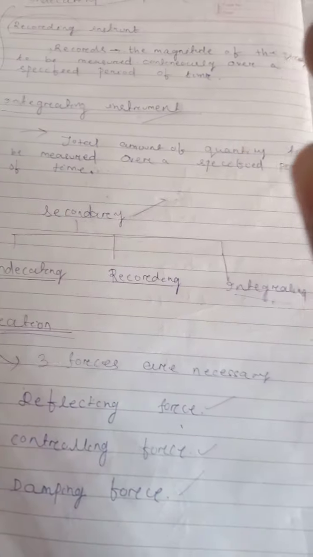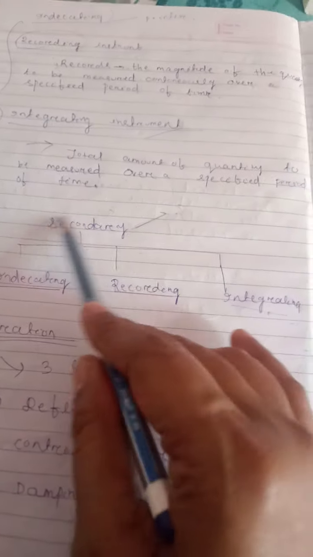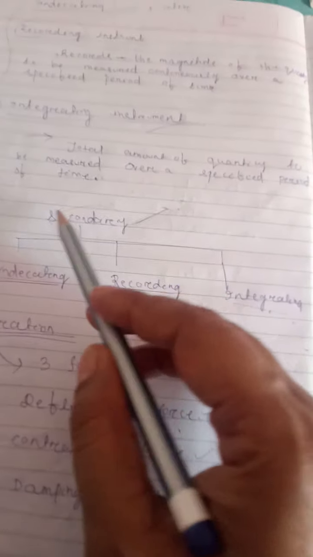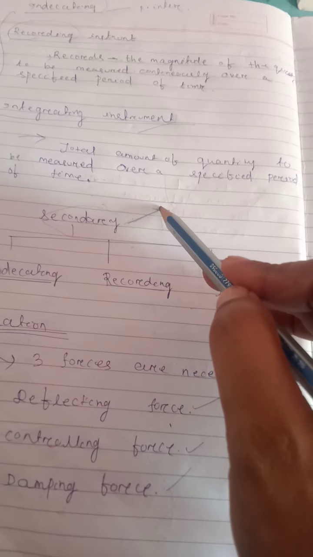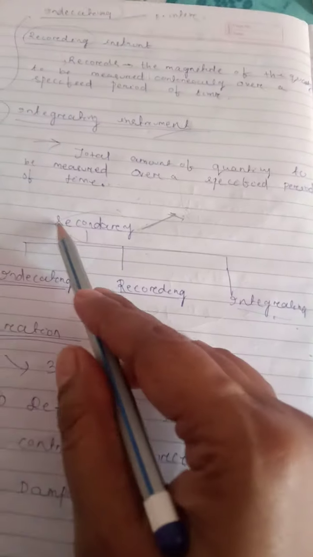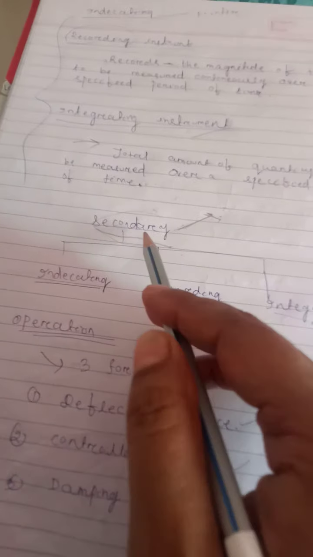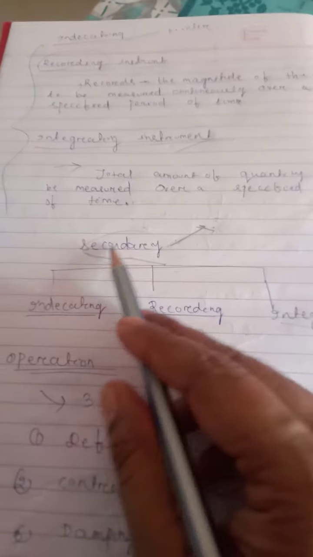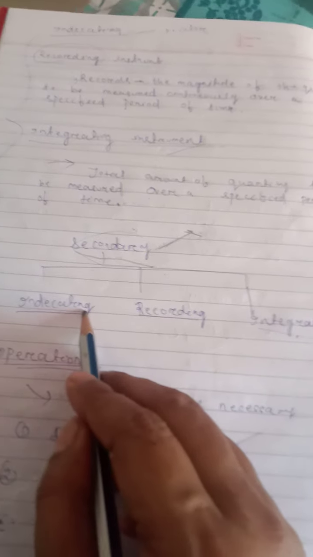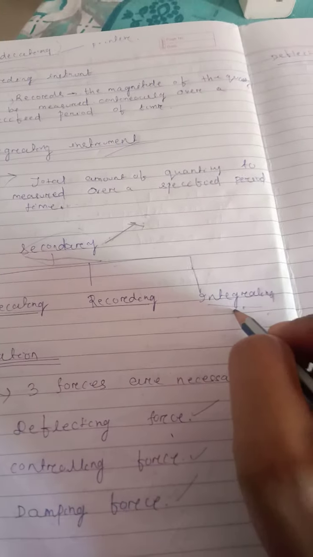Right? If we compare the absolute instrument with the secondary instrument, we can see that in the absolute instrument there is no pre-calibration method, but in the secondary instrument there will definitely be a calibration method. Now the secondary instrument is broadly classified into three parts. One is the indicating instrument, another is the recording instrument, and the third one is the integrating instrument.